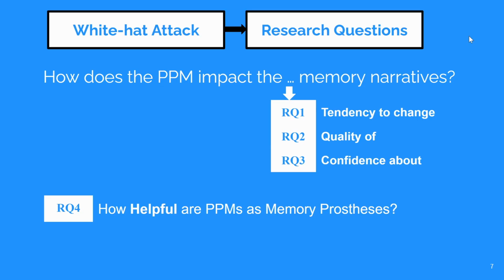We specifically try to answer 4 research questions about the impact of the privacy protection method on how we narrate our memories when we remember them. We look at 3 aspects. The first is the tendency of the person to change their narrative after seeing the altered photo. The second is the quality of the remembered details. The third is how confident the person is about the correctness of their remembered content. And lastly, we look whether the privacy protection methods are helpful for remembering better.